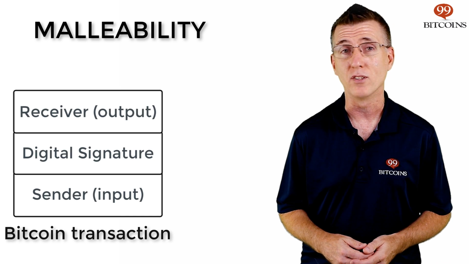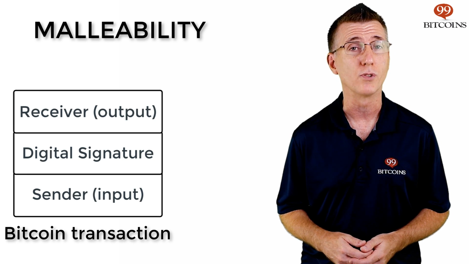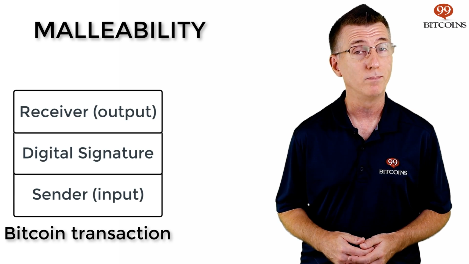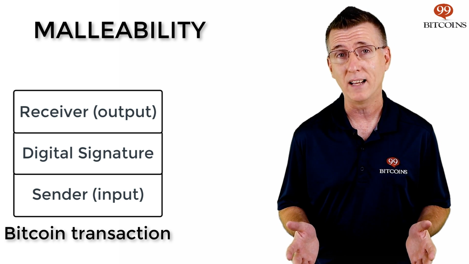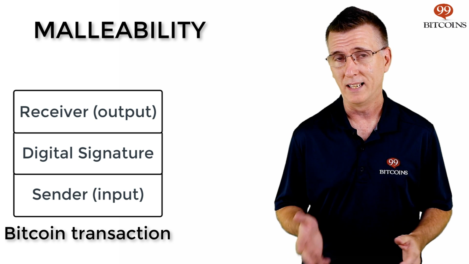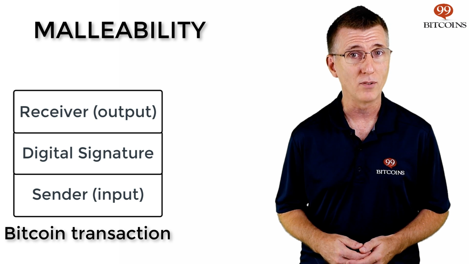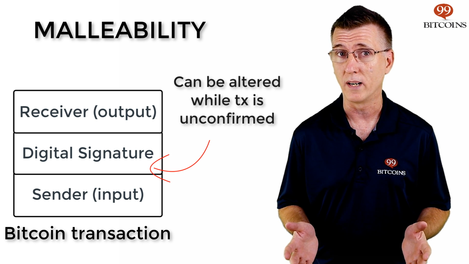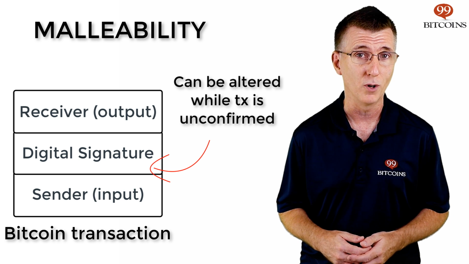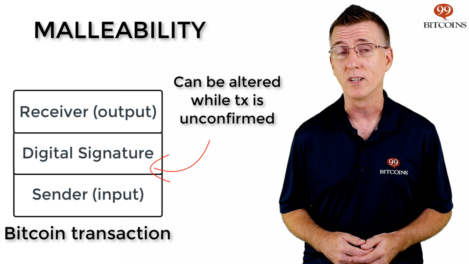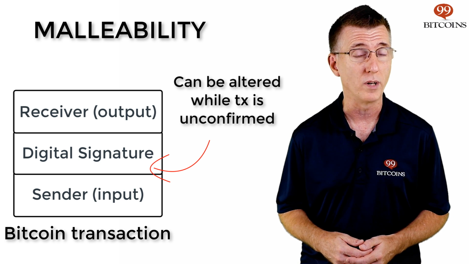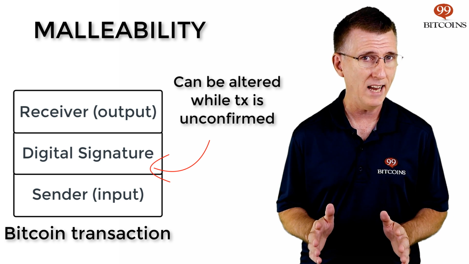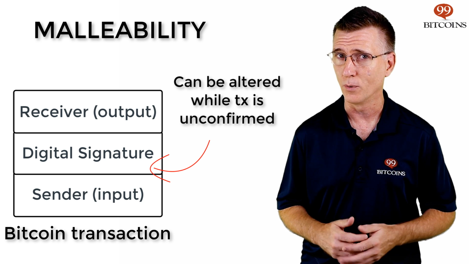Every Bitcoin transaction has 3 parts: who sent it, also known as input, who receives it, output, and a digital signature that verifies that the sender is eligible to send the coins. It turns out that Bitcoin's code allows digital signatures to be altered while a transaction is still waiting to get confirmed. The signature alteration can be done in such a way that if you run a mathematical check on it, it's still valid according to the network. But if you run a hashing algorithm on it, it gives a different result.